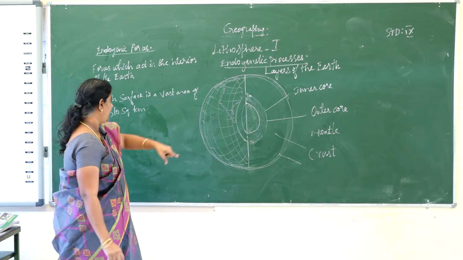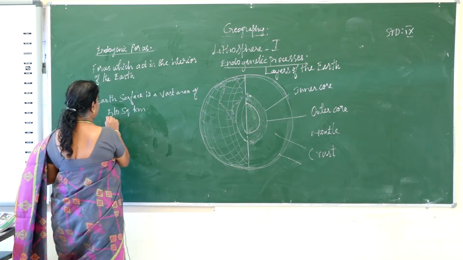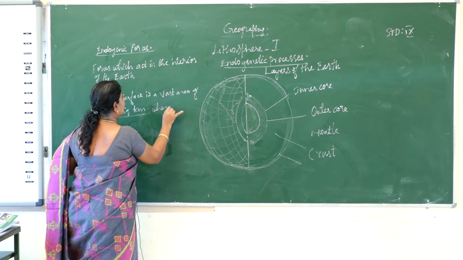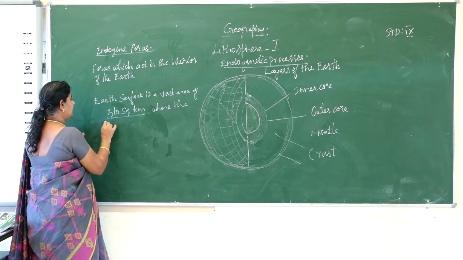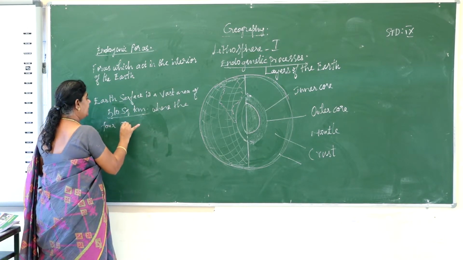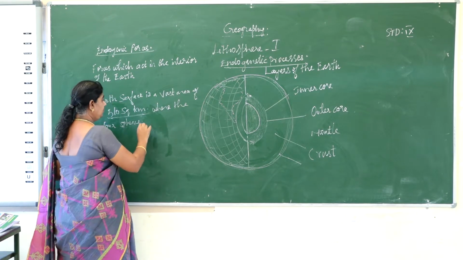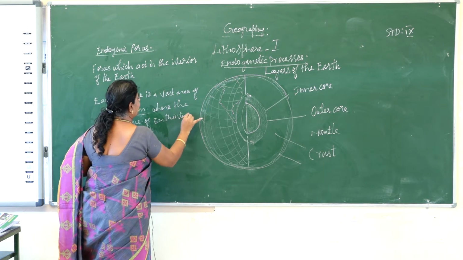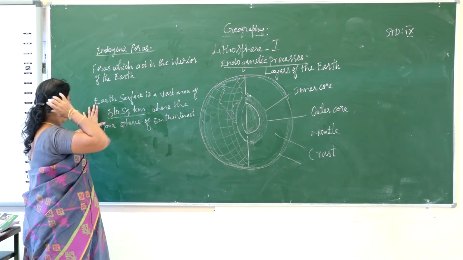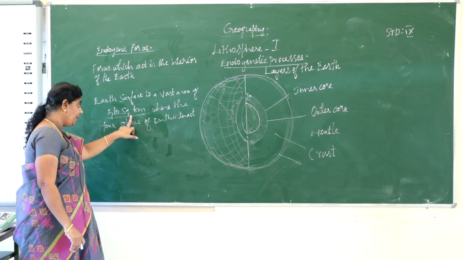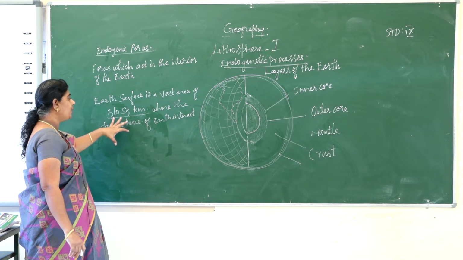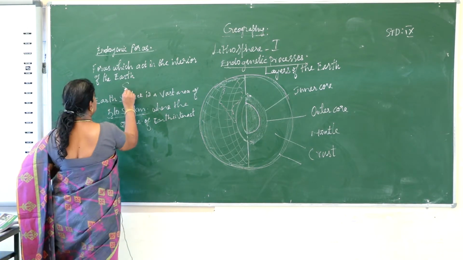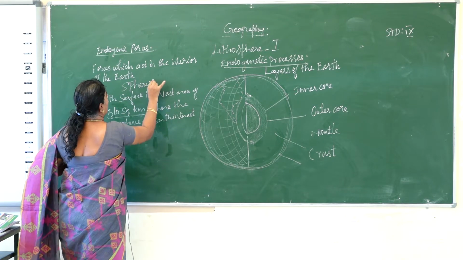The earth's surface is a vast area, where the four spheres of earth interact with one another. Then these are the spheres of earth.